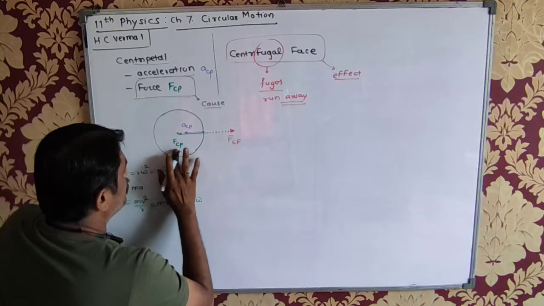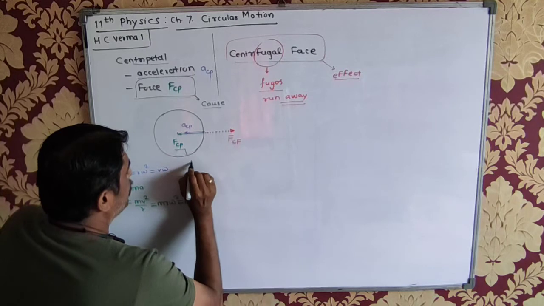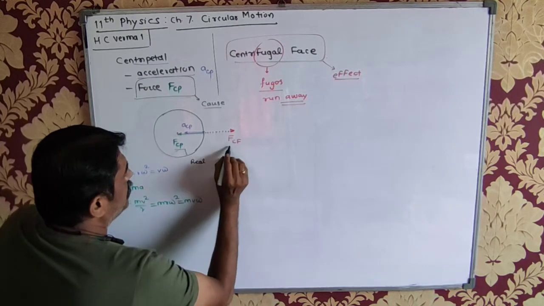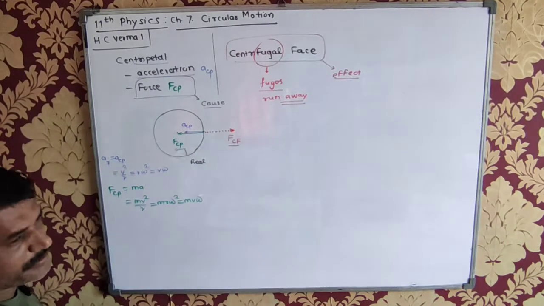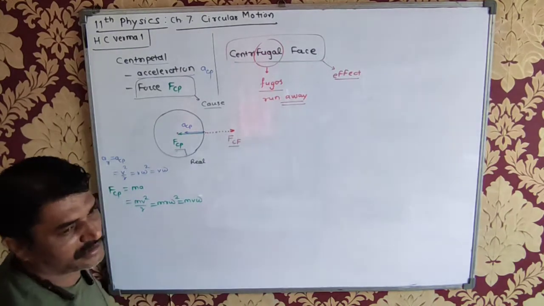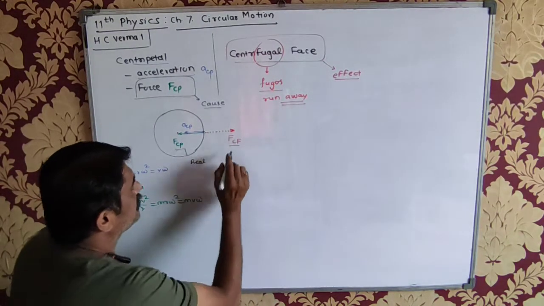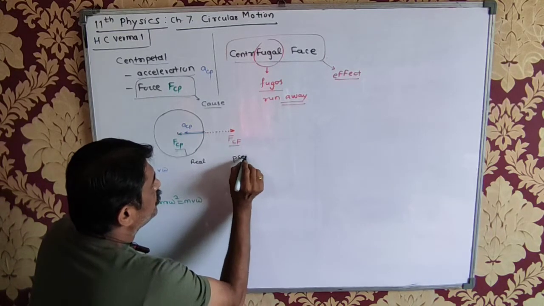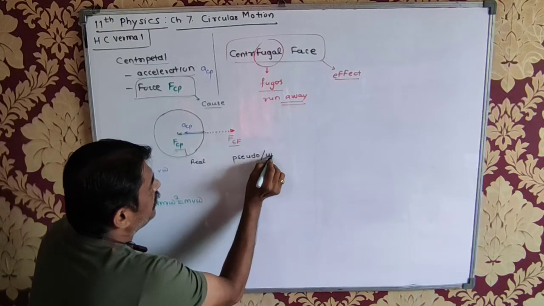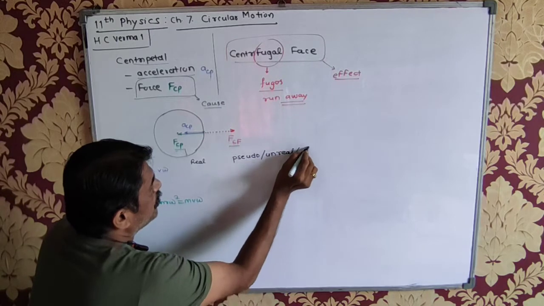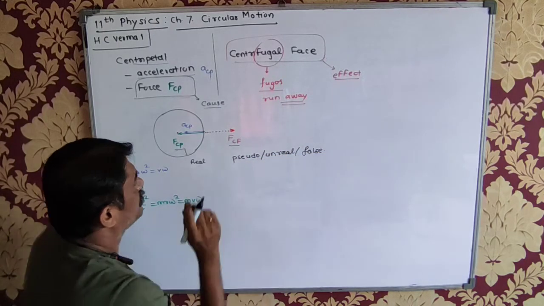This is the real force. Centripetal force is the real force. Whether you are real or your image is real, you are real. So the image is imaginary. So this is a real force and this is a pseudo force. You know what is pseudo? Unreal. False. This is the false force.